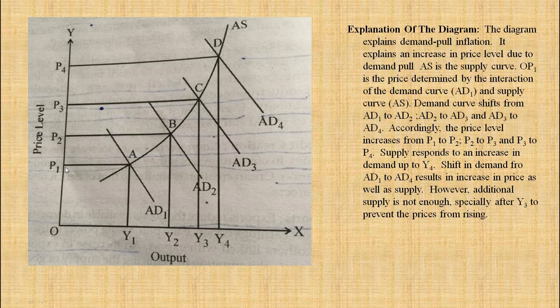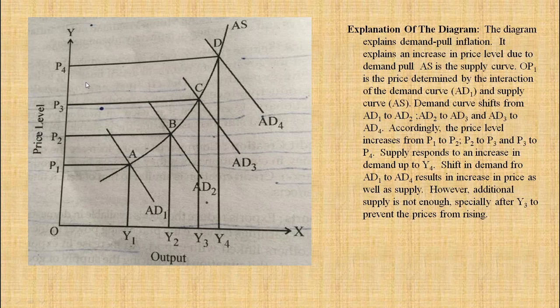So price is decided at OP1. The curves intersect each other at point A. The demand curve shifts from AD1 to AD2, AD3, AD4. Accordingly, price is also rising from OP1 to OP2, OP3, OP4.